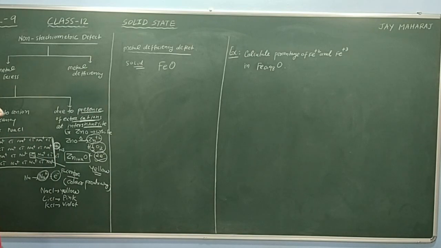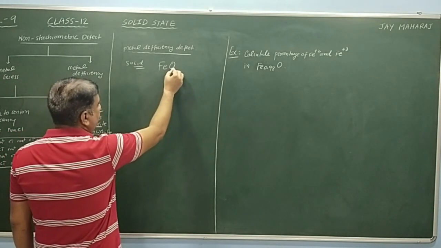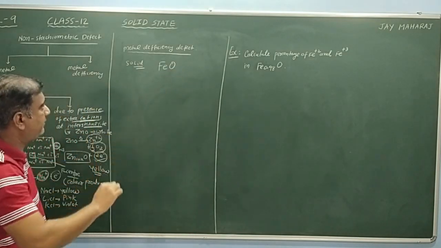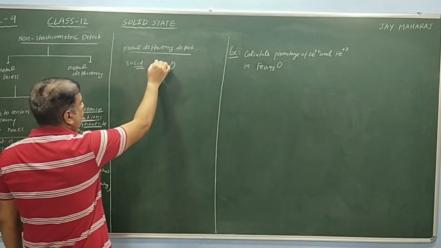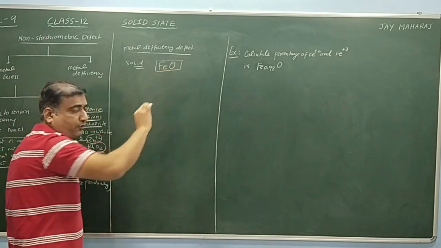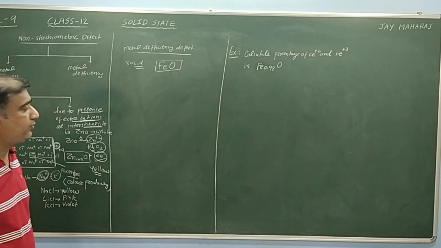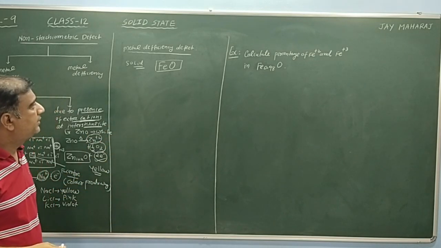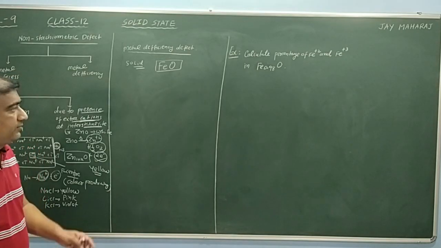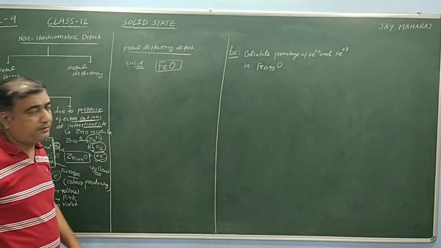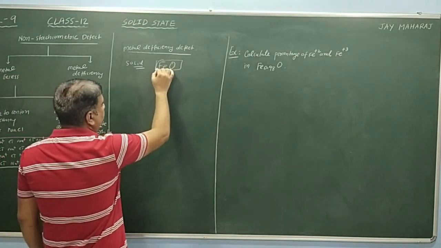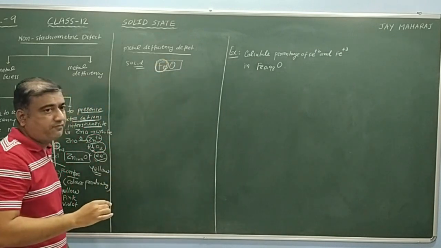Say, for example, FeO. Actually, oxygen has -2 charge and Fe has +2 charge, so this is the compound as per stoichiometry. The proportion is 1:1, but actually FeO does not exist as FeO; the proportion of Fe is less.